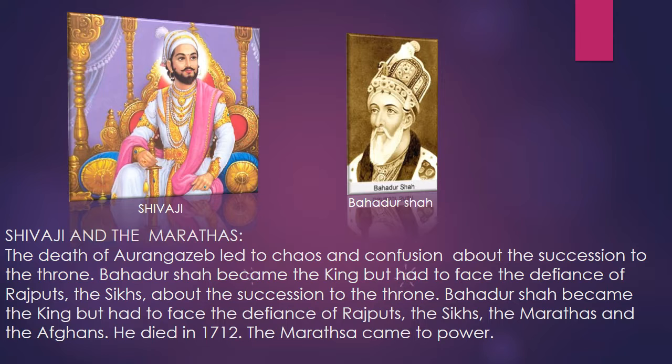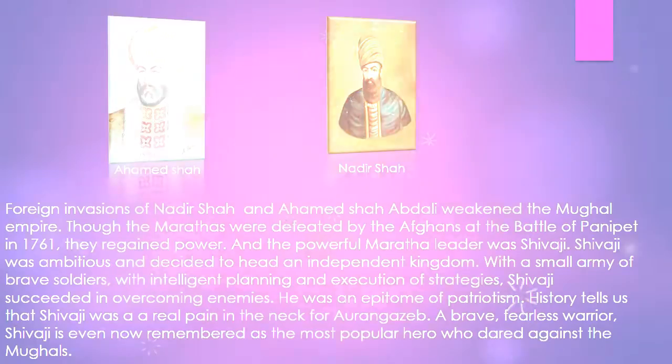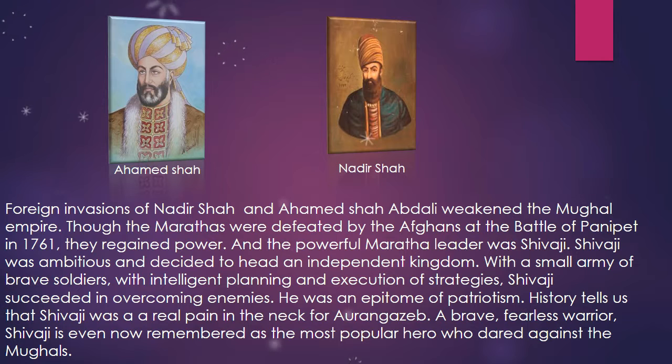Shivaji and the Marathas. The death of Aurangzeb led to chaos and confusion about the succession to the throne. Bahadur Shah became the king but had to face the defiance of the Rajputs, the Sikhs, the Marathas, and the Afghans. He died in 1712. The Marathas came to power. Foreign invasions of Nadir Shah and Ahmad Shah Abdali weakened the Mughal Empire. Though the Marathas were defeated by the Afghans at the Battle of Panipat in 1761, they regained power, and the powerful Maratha leader was Shivaji.